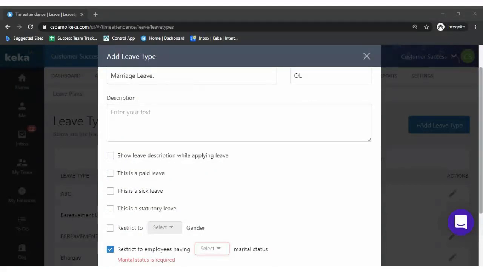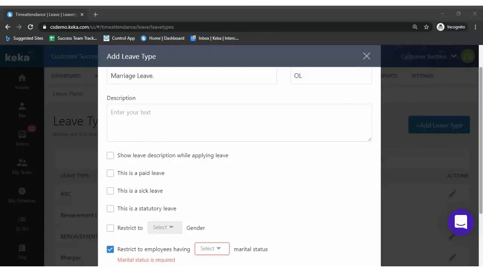Yes, Debjani. Whatever status has been provided by the employee in his profile, whether unmarried or married, it would work that way. Team, can you confirm if you are able to view my screen now? Because a lot were mentioning that it was not clear.